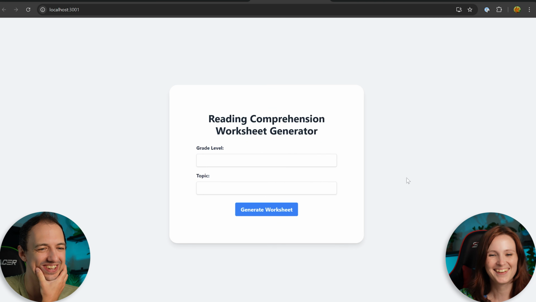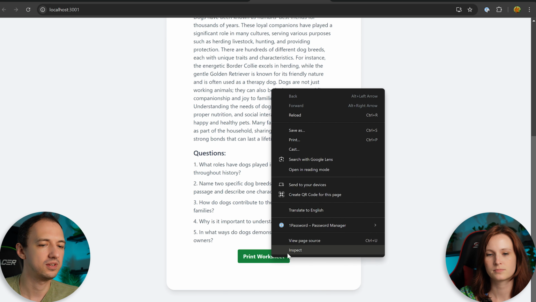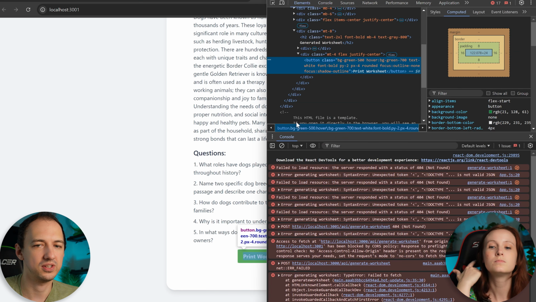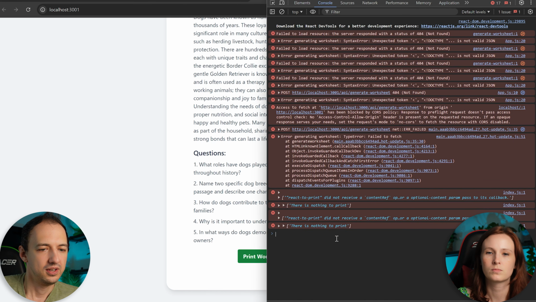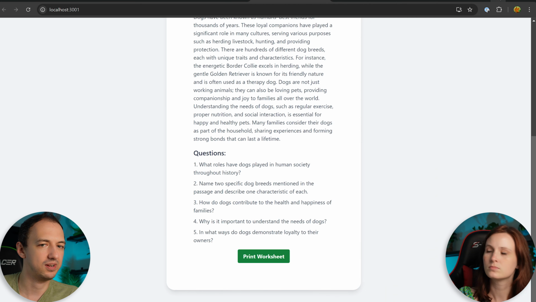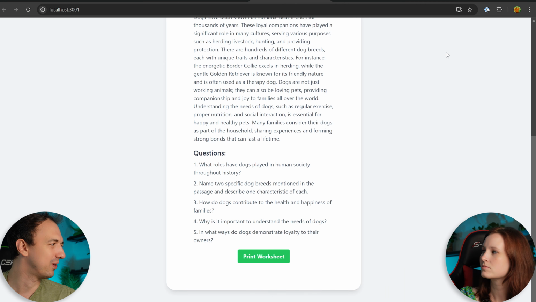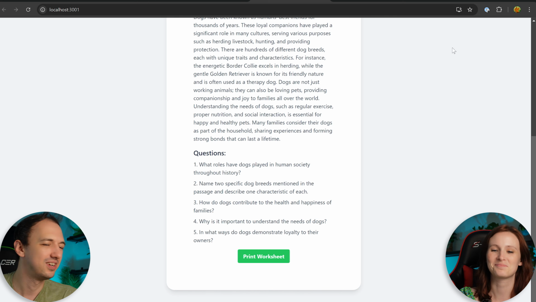Oh, totally. Okay, now before you click it, let's open up that inspect window again. And by the way, that's called Dev Tools. Yeah. So when you click inspect, this whole thing is called Dev Tools. Oh, okay. So right now we see some of these logs. I don't know if that's a problem or not, but why don't you click print worksheet and we'll see if there's any new logs that come up. And logs are just, they're not doing anything in the code. They're just a way to tell you as a developer what's happening in the code.